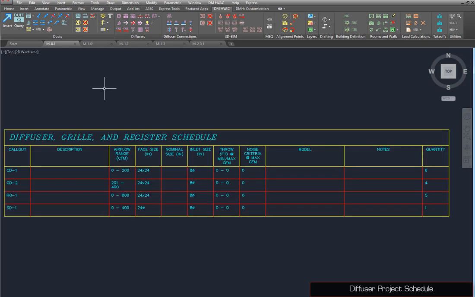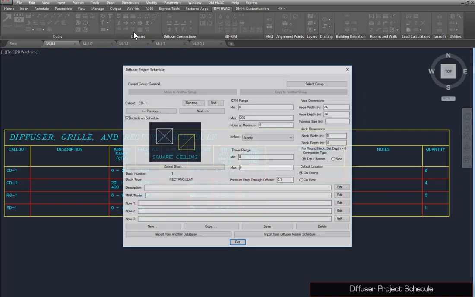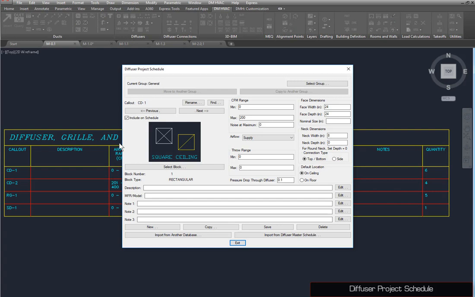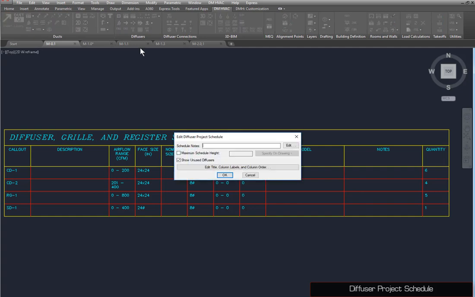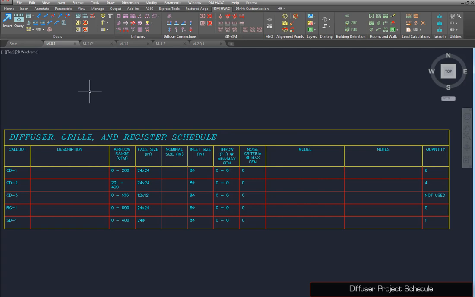When changes are made in the project, the schedule must be updated. Run the Diffuser Project Schedule command. Create a new diffuser named CD3 and close the dialog box. To show this new fixture on the schedule, run the Insert Diffuser Schedule command again. Press the OK button, and the schedule will show the most recent information.